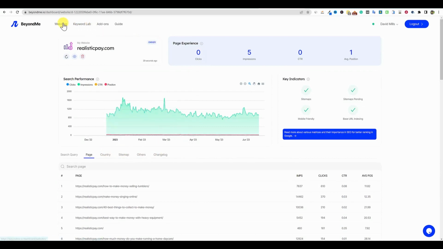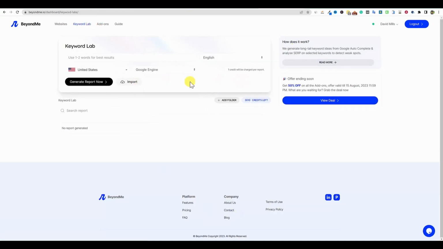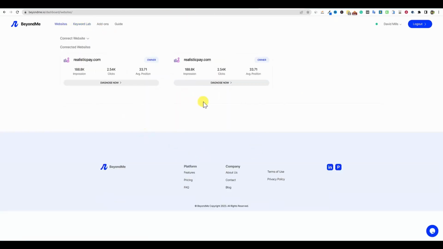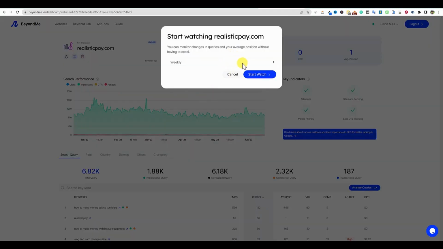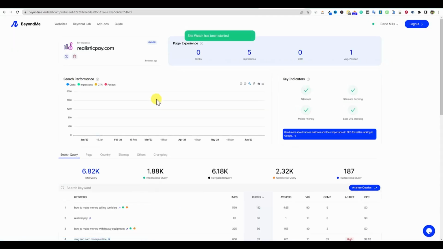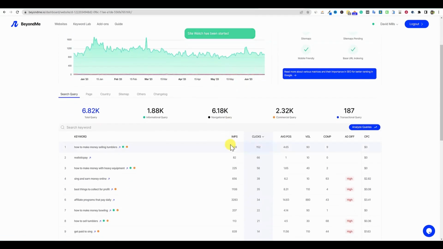Okay. So let's go over. That's kind of the website situation. I'm not really seeing where, so we can go to the keyword lab. I think that this is kind of not attached to your website. If you're looking at specific website stuff, you're going to be in the website area. I don't know why it has my website listed twice, and I'm not really seeing where it's giving us the new keywords. Website watcher, refresh diagnosis, start watching this site. So we can start watching this site, and it's going to probably email us a report and so forth. Maybe that's where it'll start giving us some information.